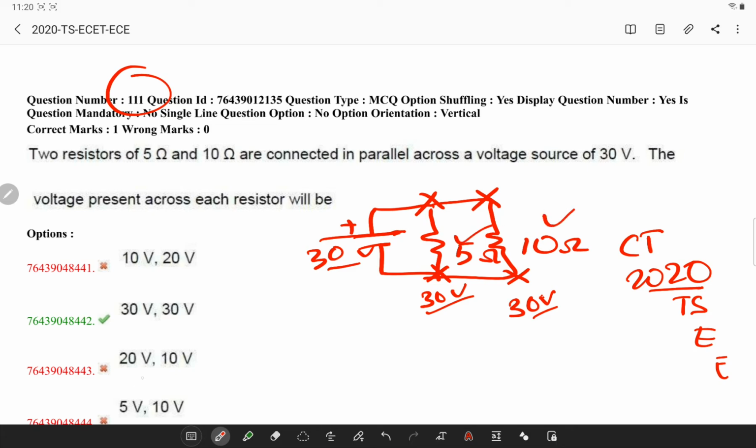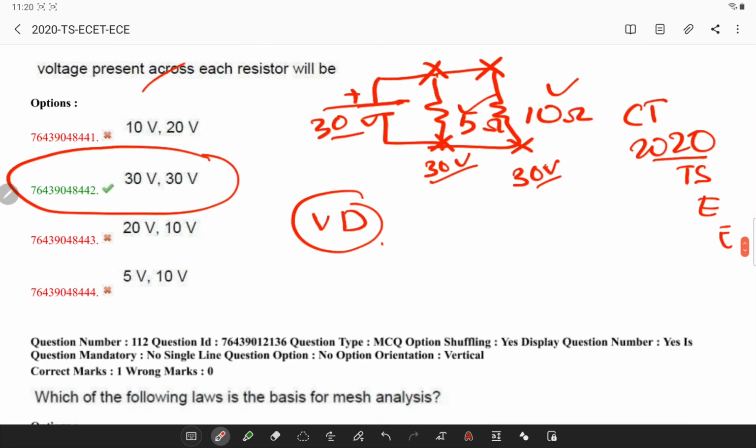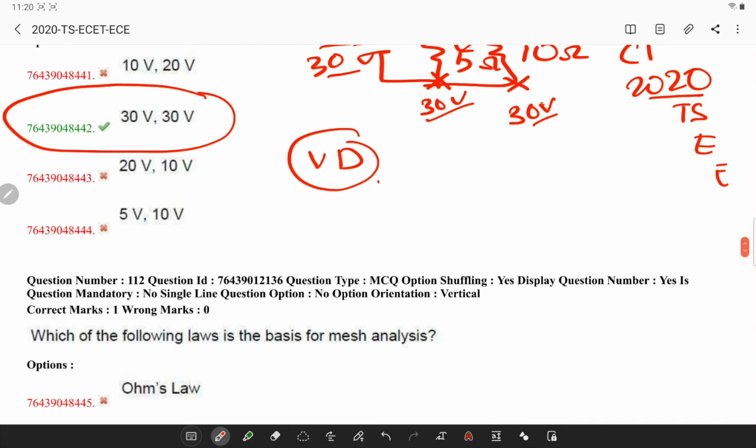Simply both the resistors will have the same voltage. In a parallel circuit diagram, the voltage drop across all the parallel elements will be the same.